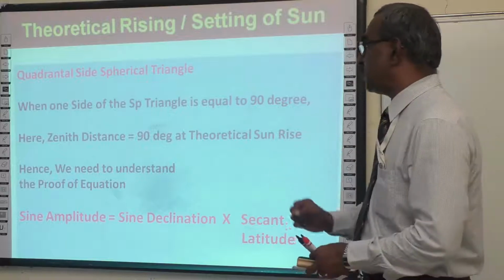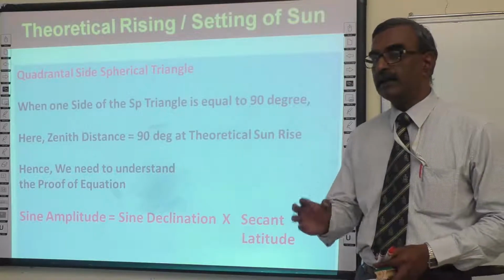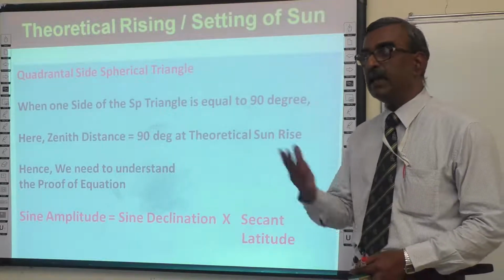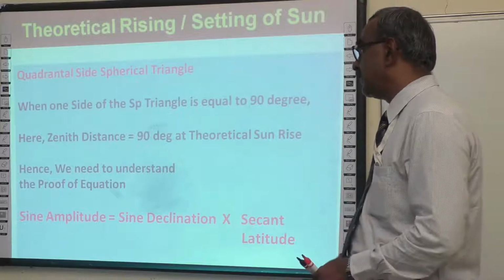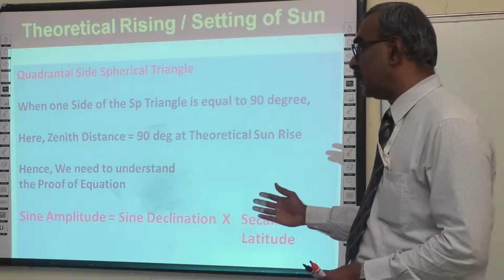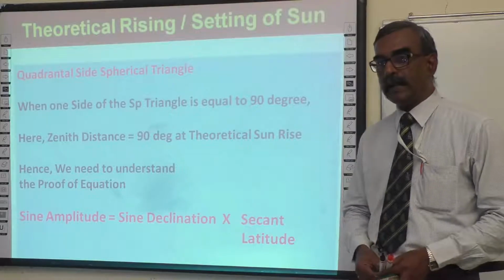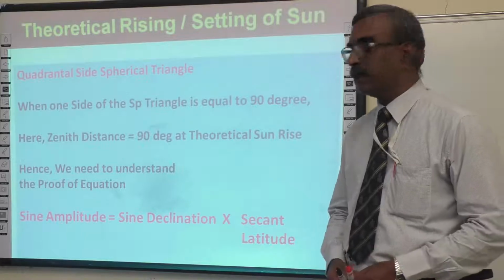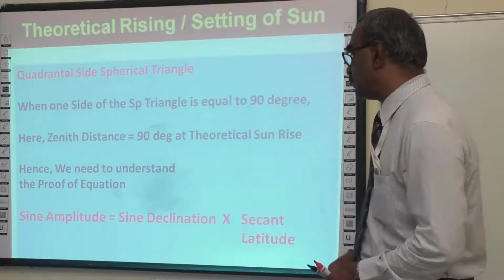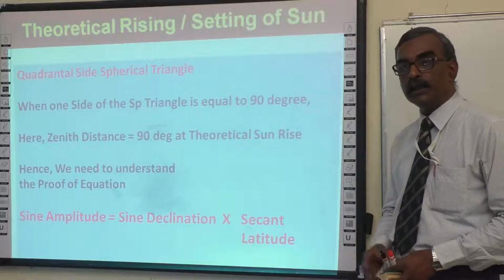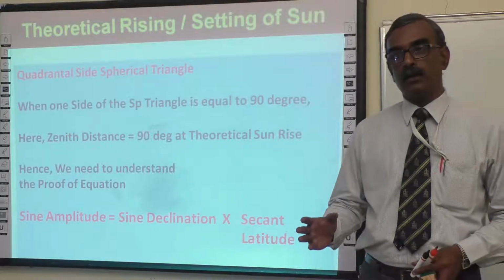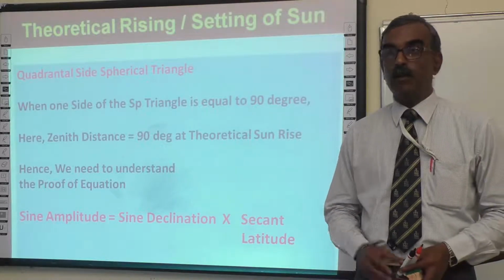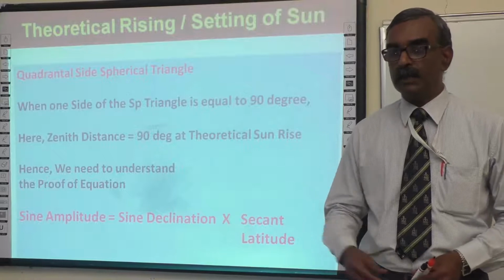When it is at the rational horizon, the true altitude of the sun is 0. Because of that, from the zenith to the rational horizon is 90 degrees, equal to the zenith distance. Here we need to understand the proof of the equation which we are going to use for finding gyro error and also the magnetic compass deviation. Sine amplitude equals sine declination into secant latitude. This is the formula that should have been understood. This is the formula we apply when theoretical sunrise occurs for those two purposes which I mentioned a few minutes ago.